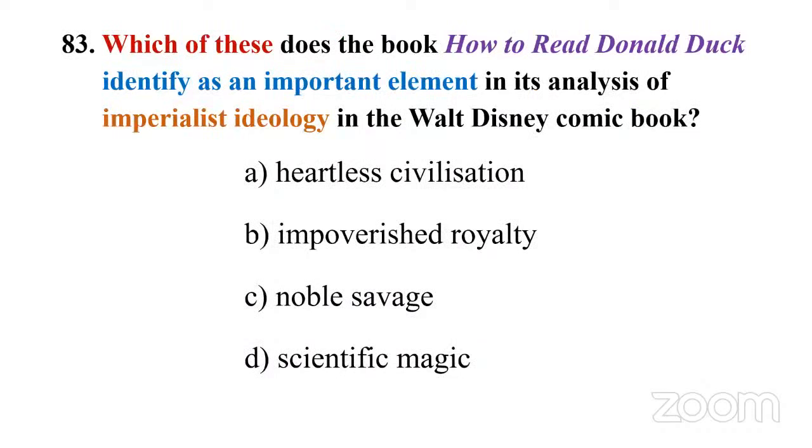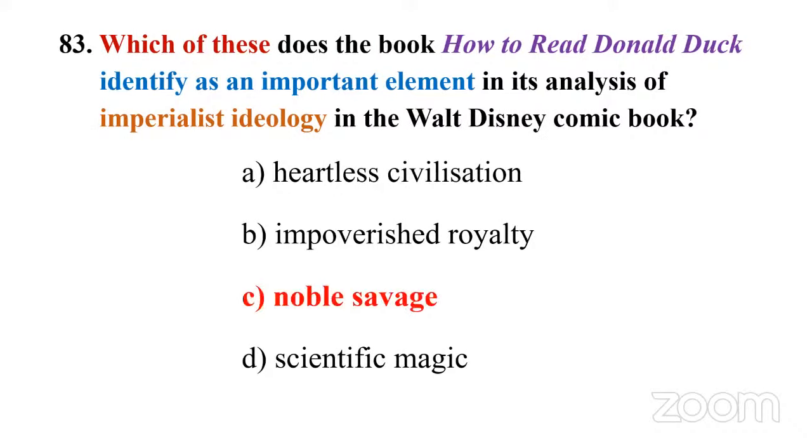Next, question number 83. Which of these does the book How to Read Donald Duck identify as an important element in its analysis of imperialist ideology in the West in the Walt Disney comic book? Okay, again connected with post-colonialism. Here is a mention of a book called How to Read Donald Duck. Which important element is identified in this work? Something connected with imperialist ideology, right? Colonialism. Option A, heartless civilization. B, impoverished royalty. C, noble savage. D, scientific magic.